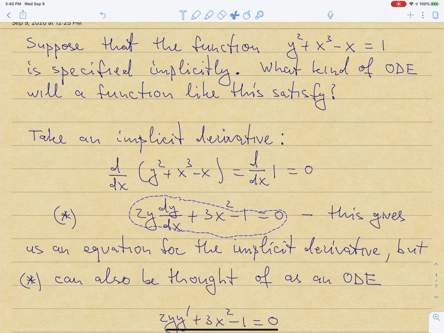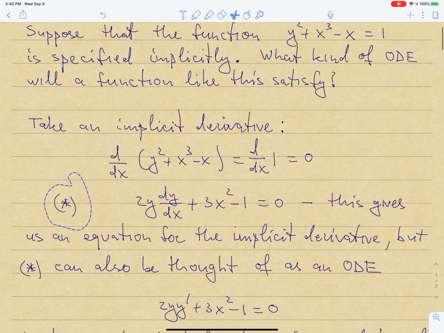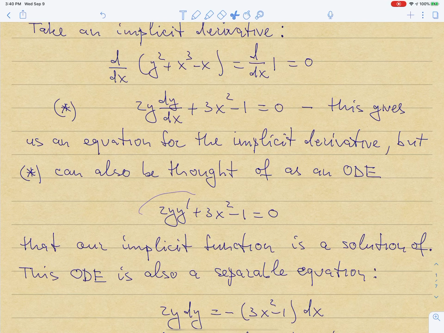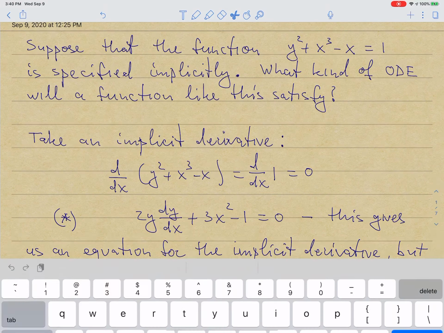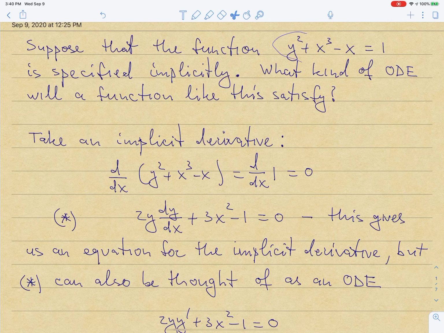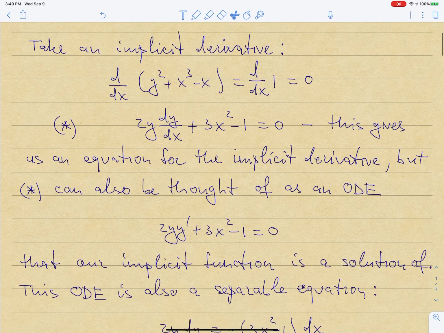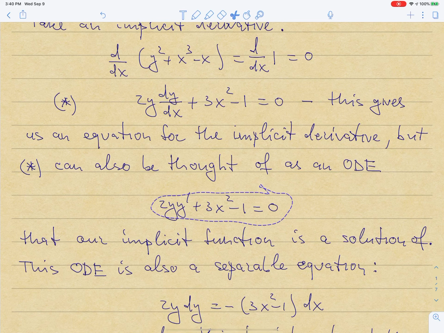But on the other hand, this equation that I see here is an equation that involves x, y, and y prime. So by itself, this equation that I denoted by star is an ODE. That's an ODE of the form 2y y prime plus 3x squared equal to 1. All right, so then what I basically discovered is that my original implicitly defined function, y squared plus x cubed minus x equal to 1, is a solution of this ODE. Okay, so whatever, that's fine.